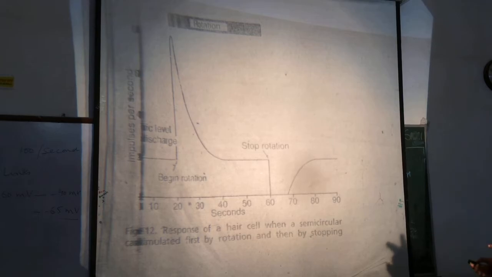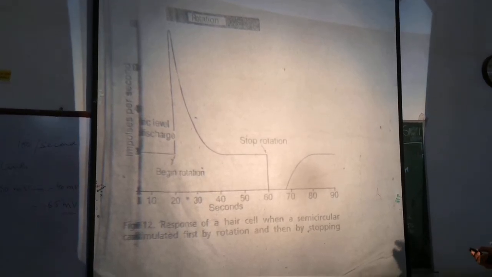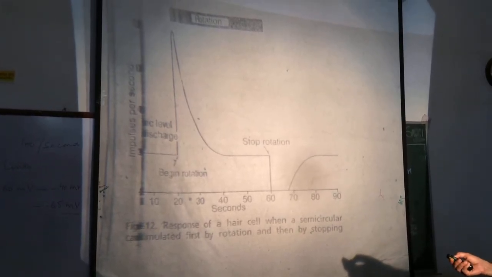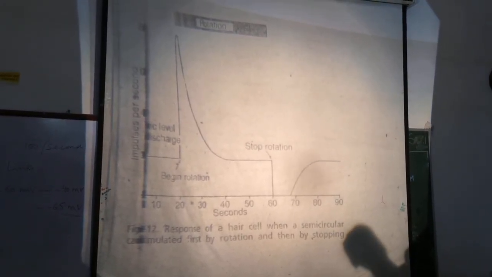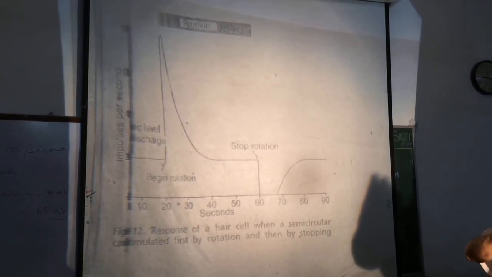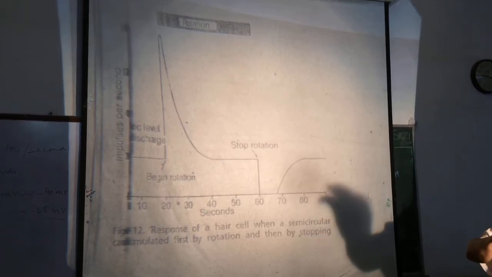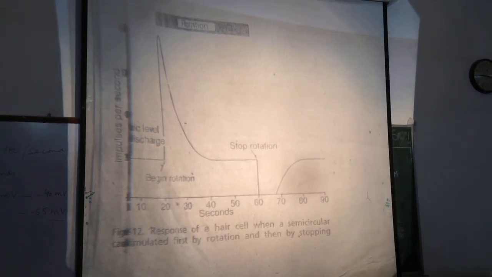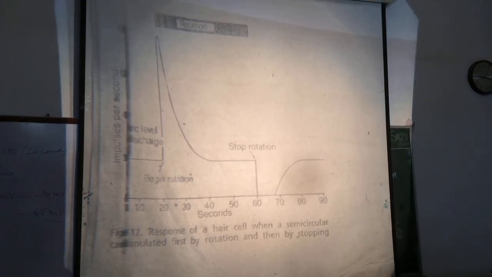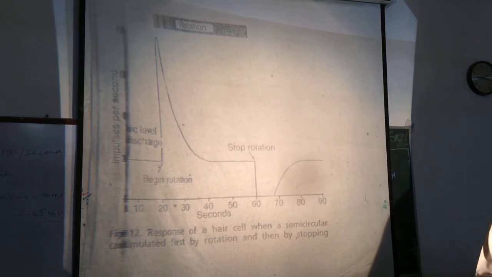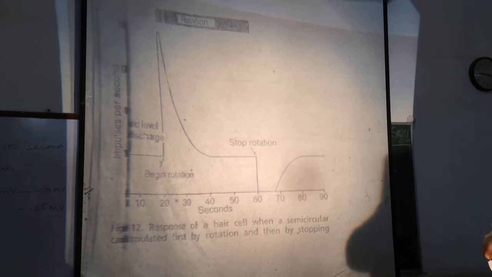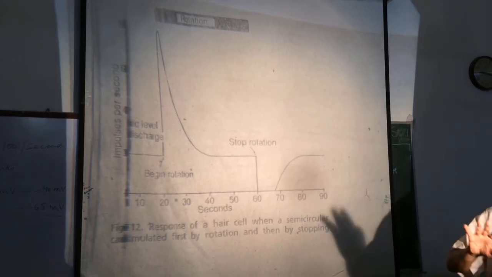When we stop rotation, say after 40 seconds, the body stops moving. Semicircular canals also stop movement. But endolymph, because of momentum, tends to move in the direction of rotation.